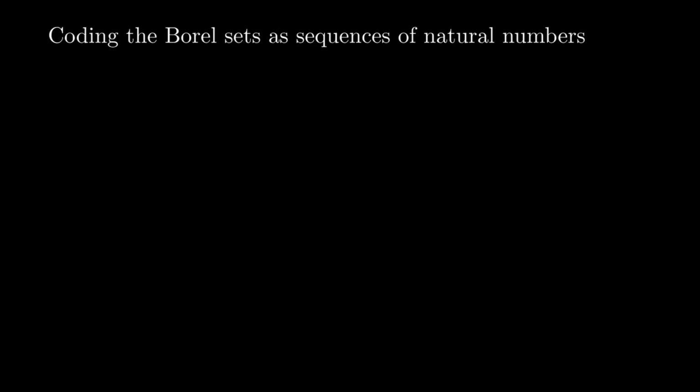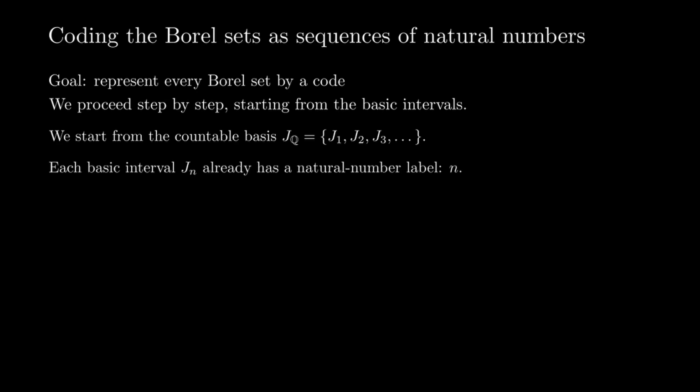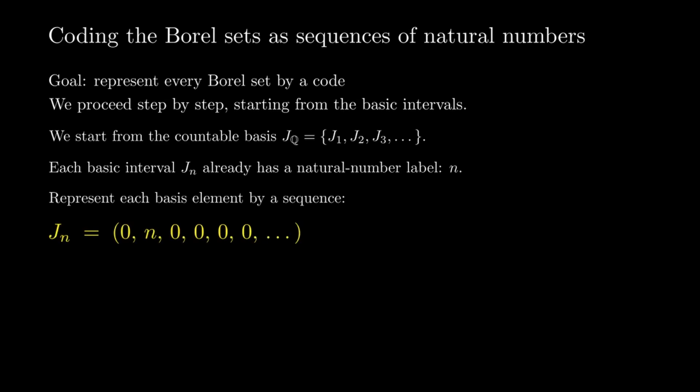Now we introduce the coding idea. We represent Borel sets by sequences of natural numbers. The goal is simple. Every Borel set should have a code. We proceed step by step, starting from the basic rational intervals. Our basis is countable. JQ equals J1, J2, J3, and so on. Each basic interval already has a natural number label, its index n. So we represent each basis element by an infinite sequence. For example, the code for Jn starts with 0, then n, and then zeros forever. Keep this pattern in mind. A 0 prefix tells us what kind of object we are coding.